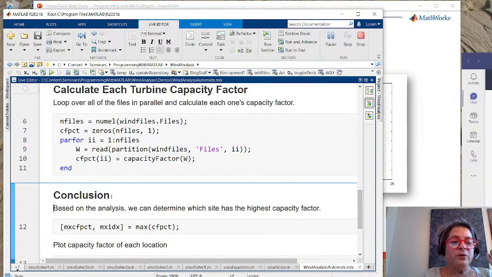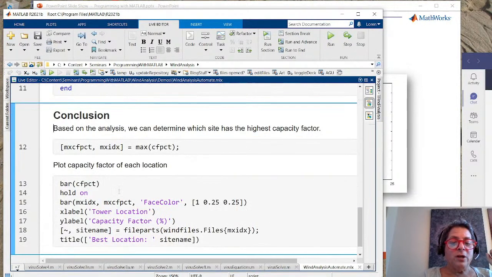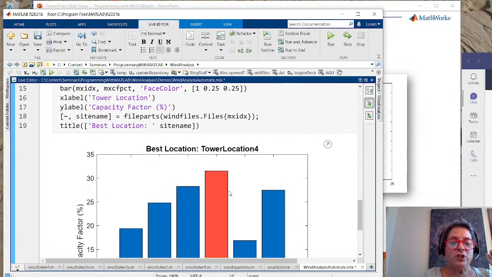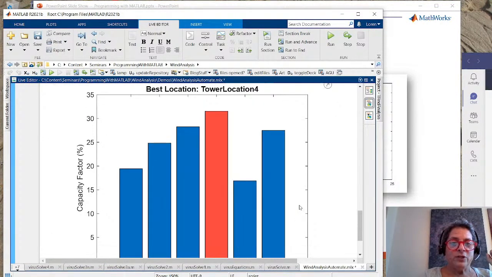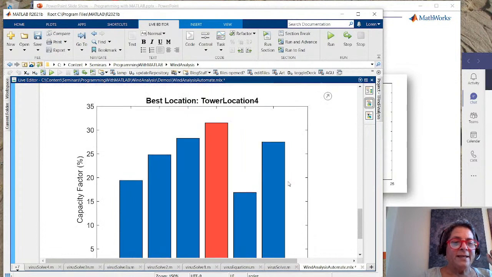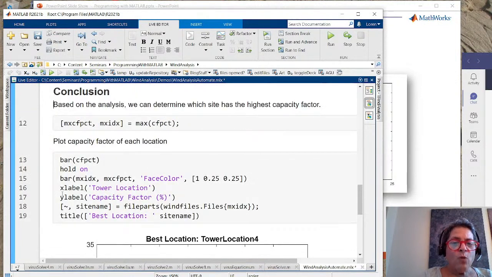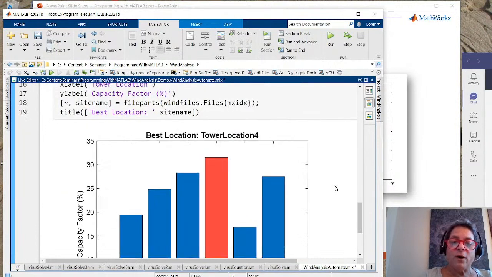And now what I'm going to do is create a bar chart of the capacities as a function of which one of the towers. And you see what I do at the end is I add one more bar for the location that had the best one, which happened to be turbine 4.